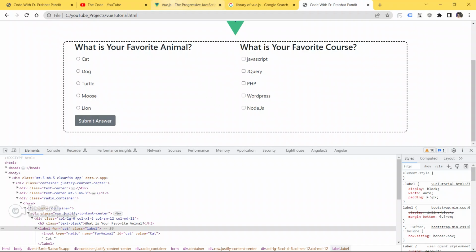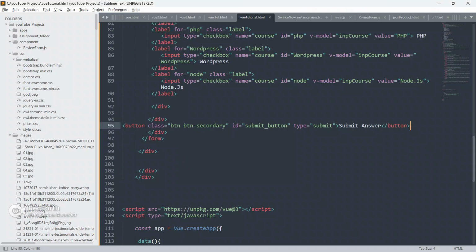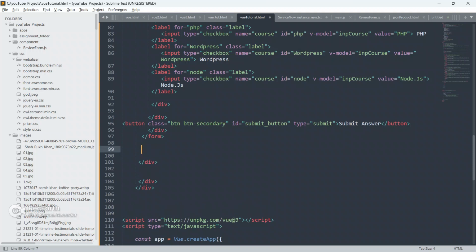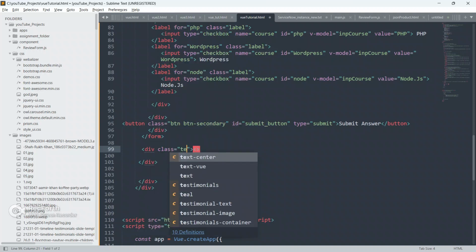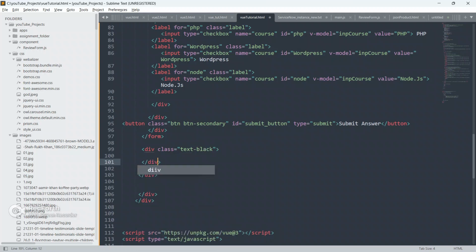So now we will write our text, submitted choice. Below this form we'll create another div, give it a class as text black.